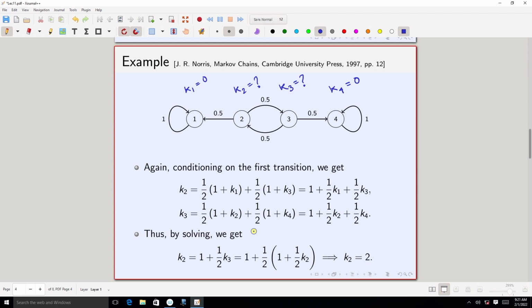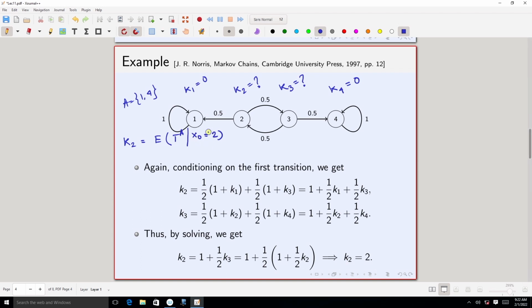So look into this k2. By definition, k2 is the expectation of T_A given x0 equals 2. Starting from 2, what is the expected time of hitting either state 1 or state 4? A is basically our state 1 or state 4.